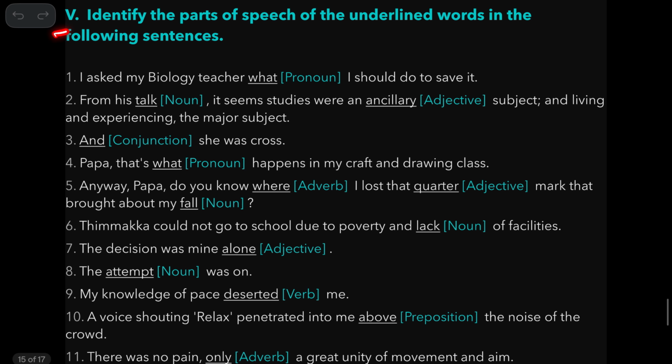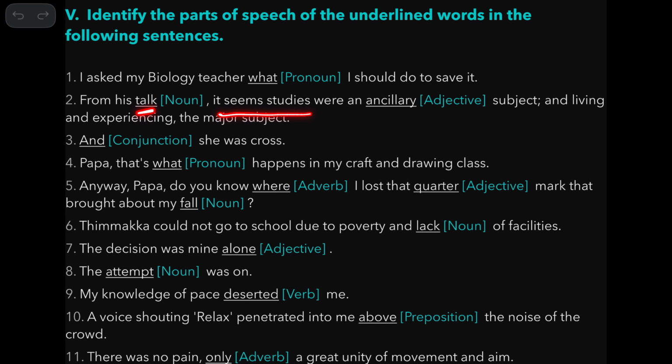Now, the fifth exercise. I asked my biology teacher what, so it's a pronoun. So the speaker says what, referring to something without taking its name. So it's a pronoun. What I should do to save it from his talk. So talk is a noun because see here, possessive pronoun. This is a, sorry, possessive pronoun and it's also like an adjective. Earlier we had an example, her work. Her is a possessive pronoun doing the work of an adjective. So you call it an adjective. So this is a noun here.